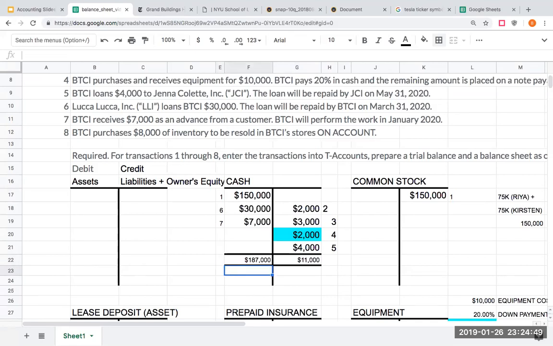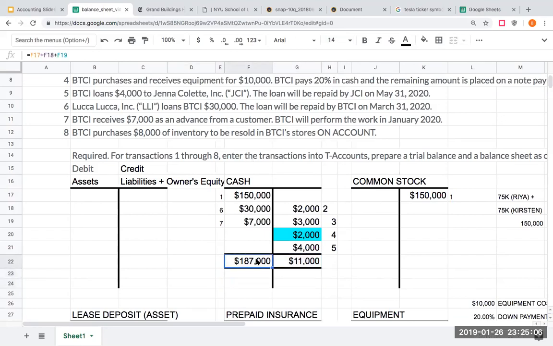But before I do that, I need to go to each individual T account and do the total. So what I'm going to do right here is for every T account, I'm going to make a total up here of the balances. The way this works is here with cash, I got $150,000 from my 2 investors, plus $30,000 from the loan, plus $7,000 as advance from the customer. So during the day, I received $180,000. But at the same time, I paid $2,000 for a lease deposit.